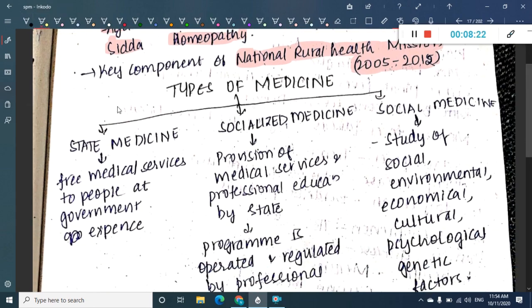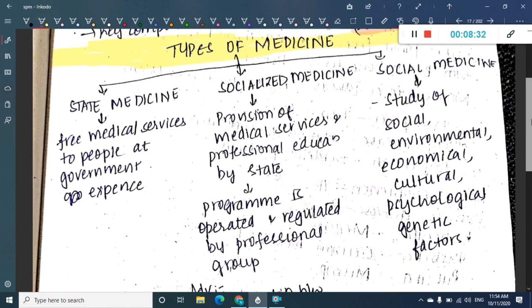Then we have types of medicine. So in the types of medicine we have 3 types: 1, social medicine, 2, state medicine, 3, socialized medicine. In state medicine, free services are given to the patients at government expense.